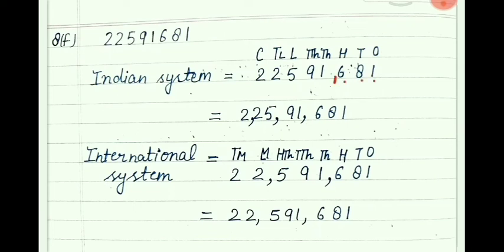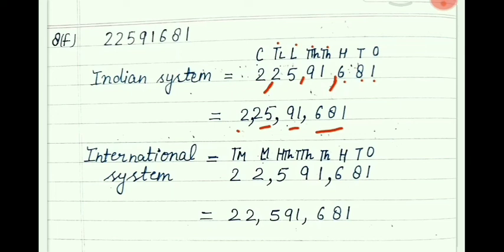So clearly you can see here in the ones period 1, 8 and 6 are coming, so put a comma here. Then after 1000, 10,000 the second period is over, then here also put a comma. Then in the lakh and 10 lakh period 2 and 5 are coming, then here also put a comma. So how can we write this number? 2,25,91,681, and we call it 2 crore 25 lakh 91,681.